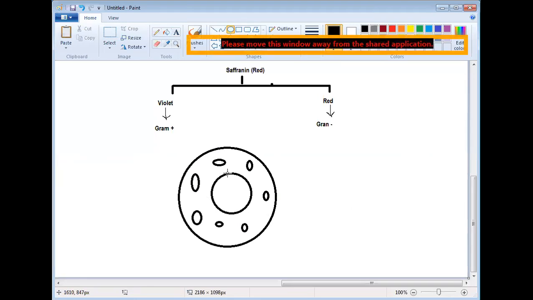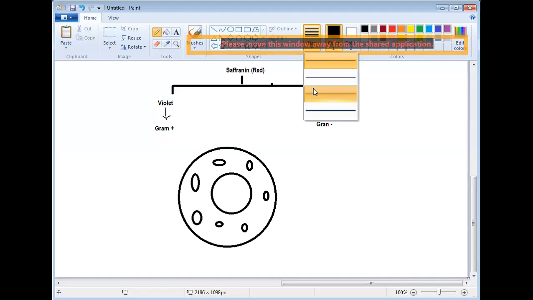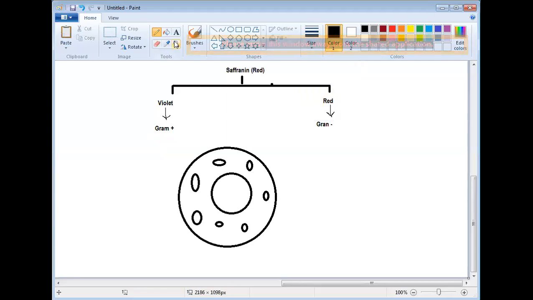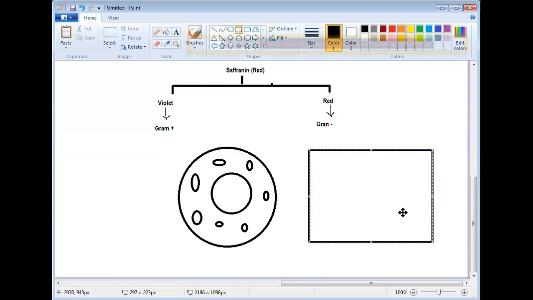Now, how is it possible that due to use of a stain, you can see everything clearly? Have you understood my question? Let me simplify it.